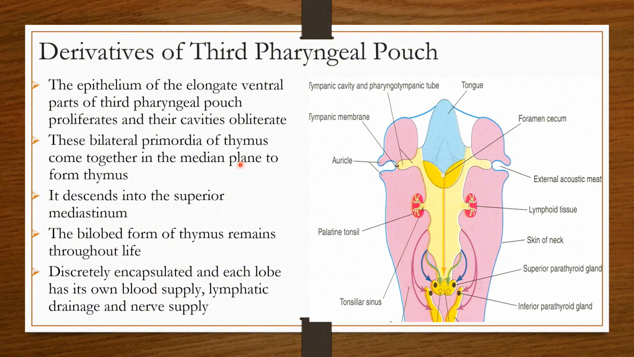As the thymus and the inferior parathyroid both develop from the third pharyngeal pouch, as the thymus descends, it takes the inferior parathyroid along with it. So the inferior parathyroid, although developed from the third pouch, comes to lie inferior to the superior parathyroid, and the superior parathyroid originates from the fourth pharyngeal pouch.